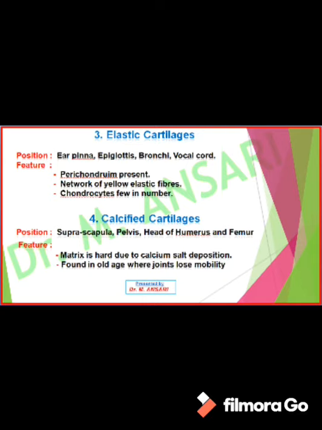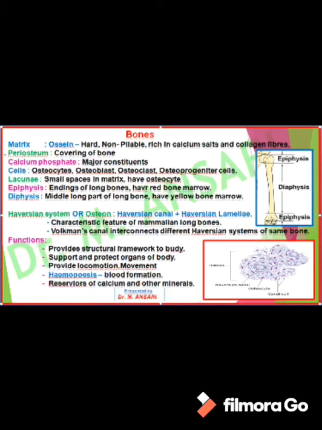Any cartilage can be converted into calcified cartilage, but mostly hyaline cartilage converts into calcified cartilage due to deposition of calcium salts in old age. That's why the calcified cartilage is found in old age, right, where the joints lose mobility. In skeletal tissue, another tissue is included, that is bone. The bone has a matrix called osseine. Its matrix is hard and non-pliable and rich in calcium salts and collagen fibers.